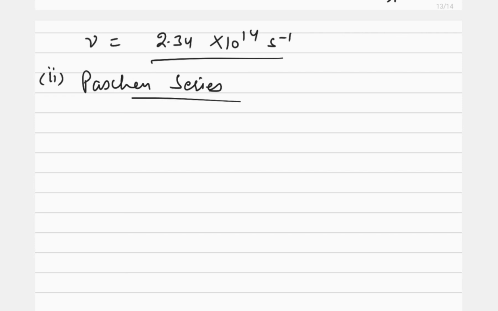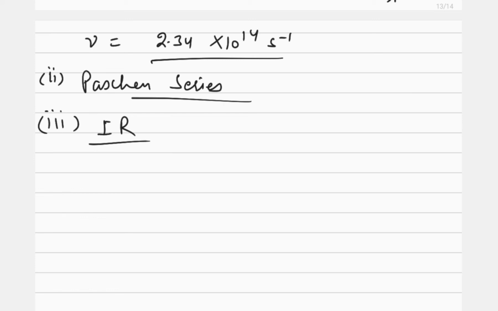This is the easiest thing we can do rather than going for the wavelength or frequency. Then the next part is in which region of the electromagnetic spectrum this line will fall. Paschen series always comes in the infrared region, so this will be in the infrared region.